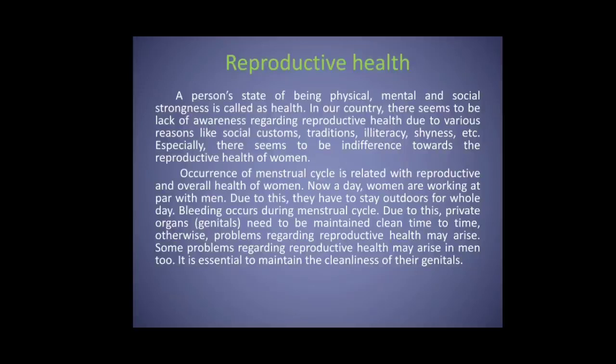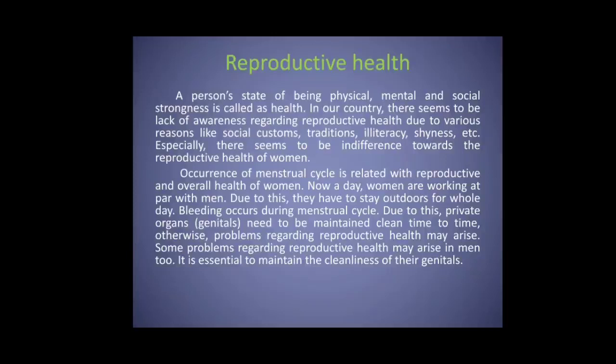Occurrence of the menstrual cycle is related to the reproductive and overall health of women. Nowadays, women work along with men. Due to this, they have to stay outdoors for the whole day.